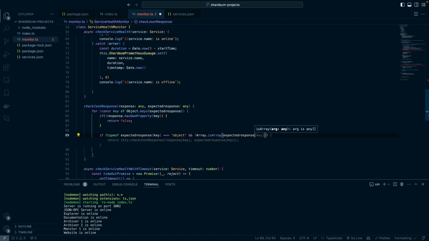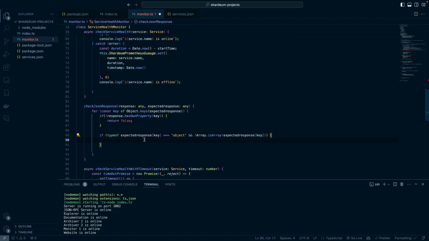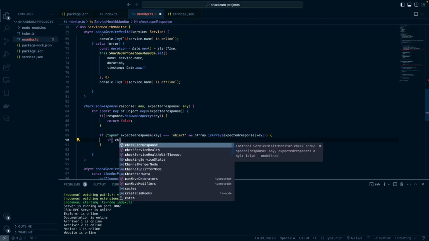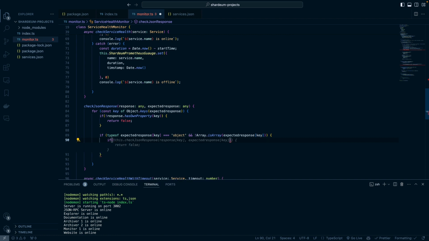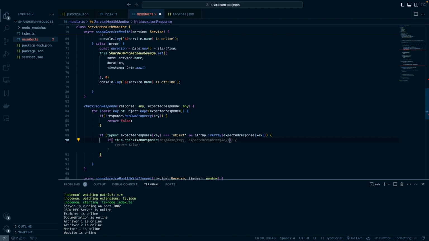Then we want to recursively call the checkJSONResponse function with the corresponding nested objects from both the actual response and the expected response. So we'll do this.checkJSONResponse, and we pass in the response key and the expected response key, and we return false.